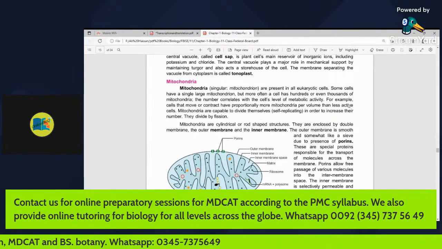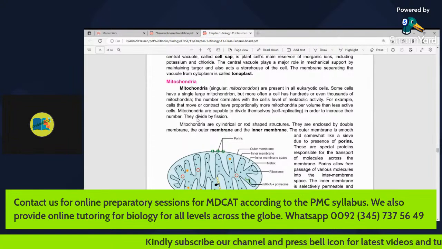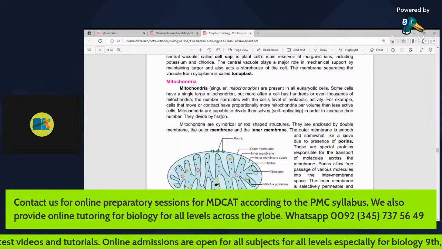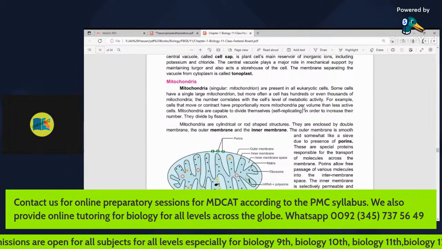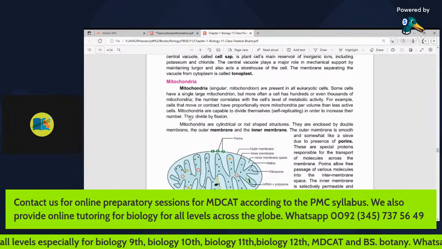For example, eukaryotic cells that have to move or contract have proportionally more mitochondria per volume than less active cells.